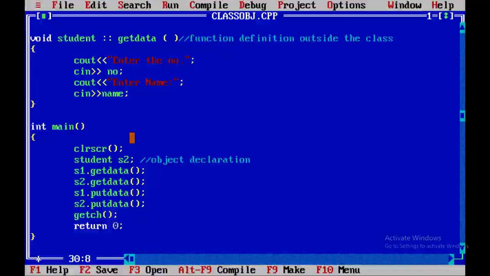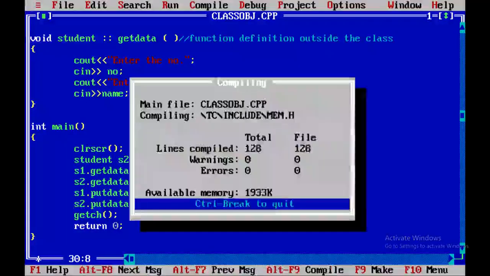Now let's see the output. Here the first S1.getData will call the getData function, and we have to specify the information which is required. Enter the number, that is 11, and name. I am writing my own name. And once again the S2.getData function line is executed, and I am writing again the number 12, and once again I have to enter some name like